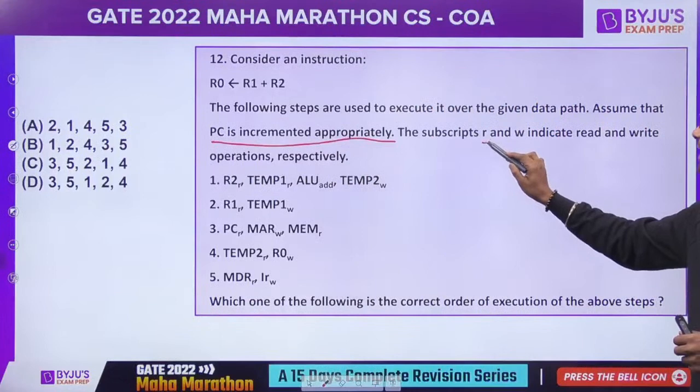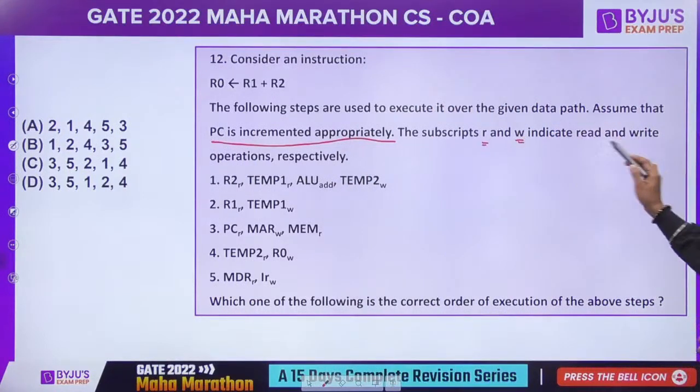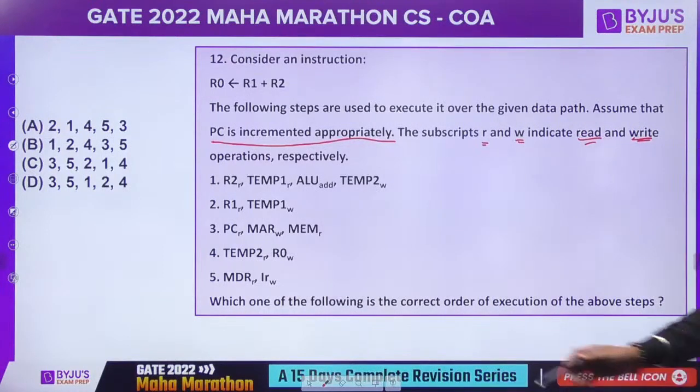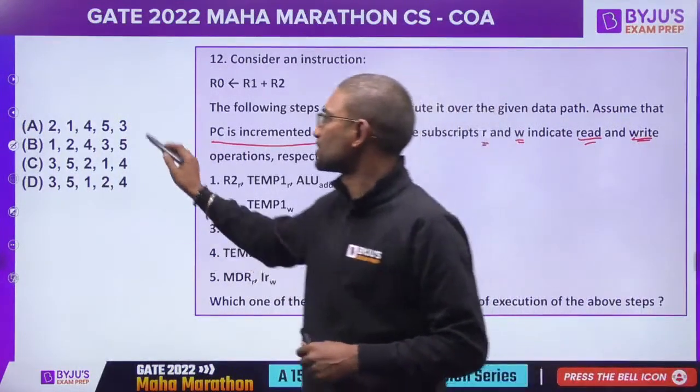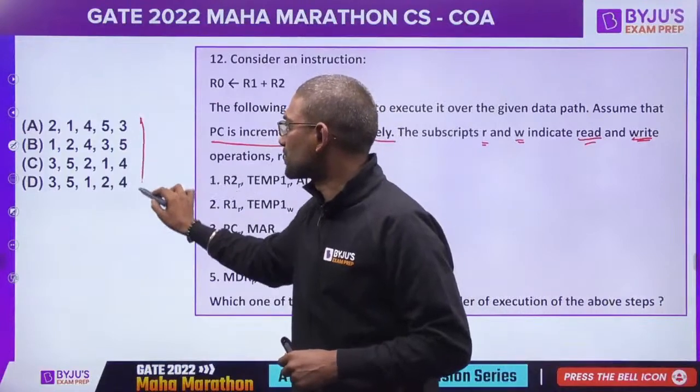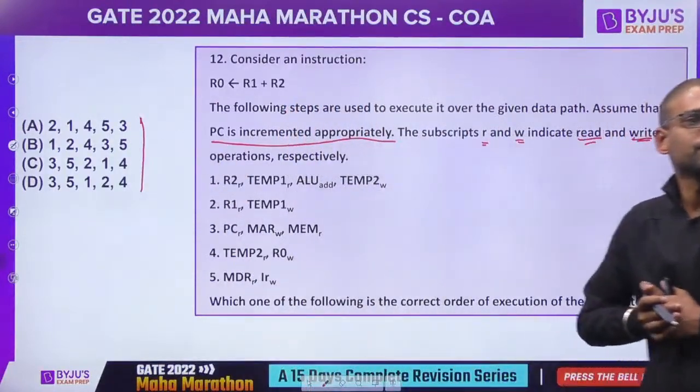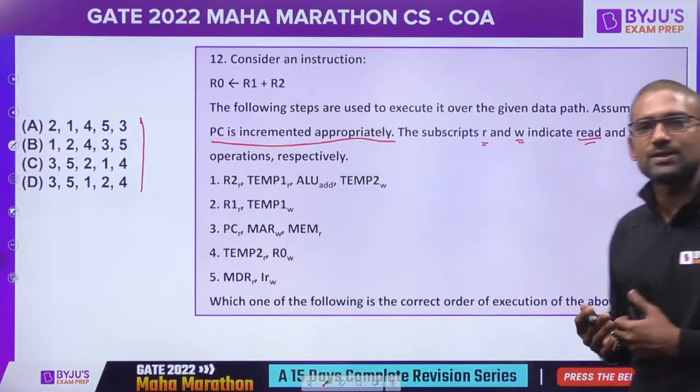The subscripts R and W indicate read and write operations respectively. Which of the following is the correct order of execution of the above steps? So here are the options. It's a previous GATE question, dear friends.